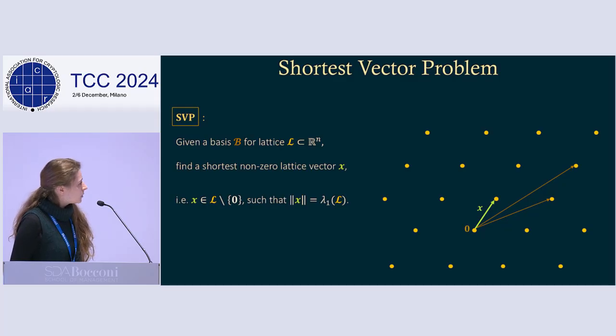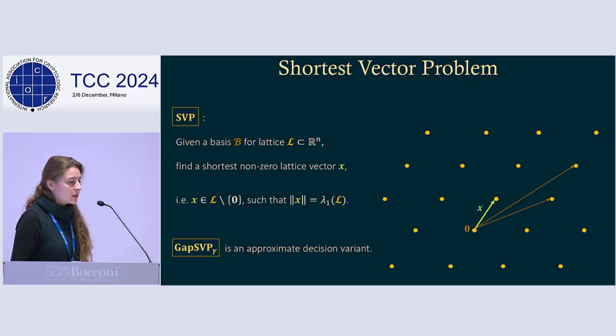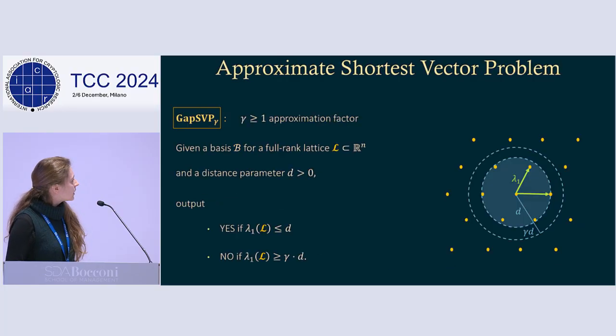So one central problem for lattices is the shortest vector problem, and here we're given a lattice basis. It can be really ugly, really long vectors, and the goal is to find the shortest non-zero lattice vector, which is not unique. And gap SVP is just an approximate decision variant of this. So this is what we'll be talking about today.